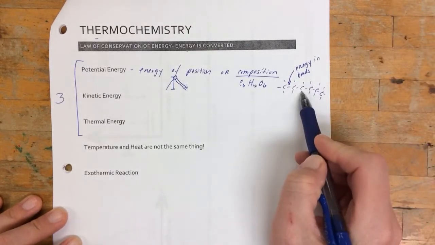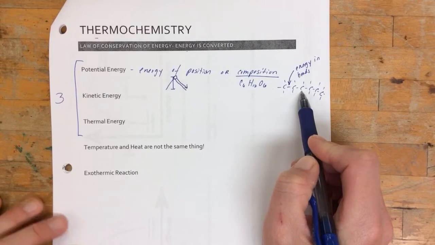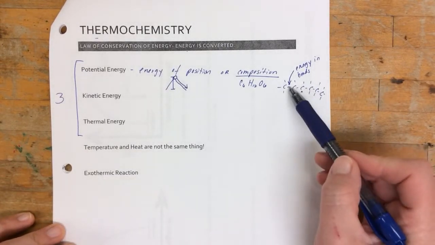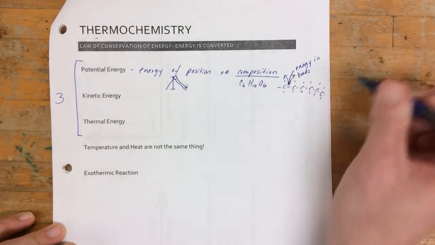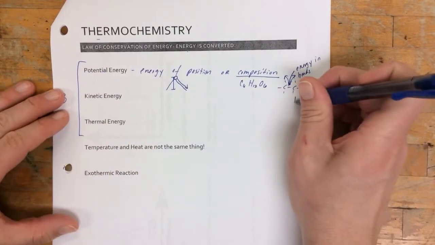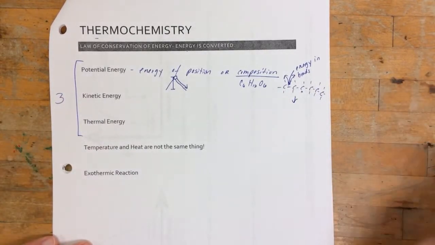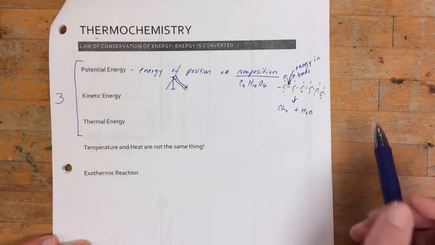Now what happens to glucose is something like this. When you eat it, your body has a very complex set of enzymes and mechanisms that release all of that energy, and it gets reformed into what? Well, it's a combustion reaction. What are always the products of a combustion reaction? Carbon dioxide and water.